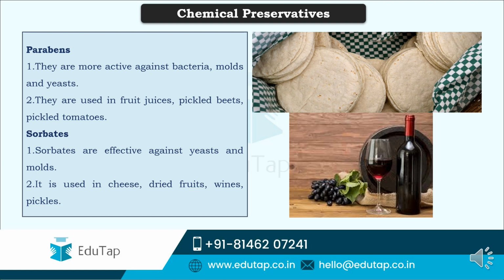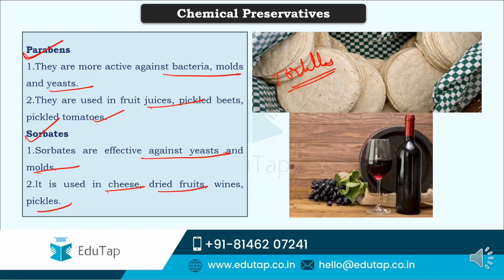So friends, next come parabens. These chemical preservatives again are most effective against bacteria, molds and yeast, and they are generally used in fruit juices, pickled beets, pickled tomatoes, and even tortillas. These are the tortillas in which parabens are used, and parabens are mostly used in cosmetics as well. Next are sorbates. These again are effective against yeast and molds, and they are generally used in cheese preservation, dried fruits, wines and pickles.